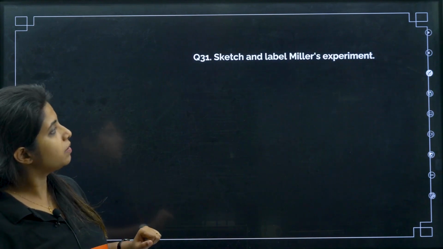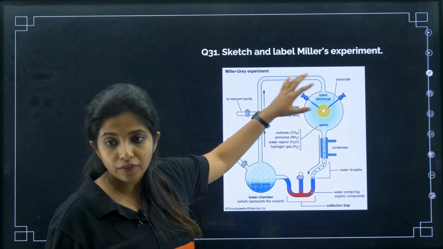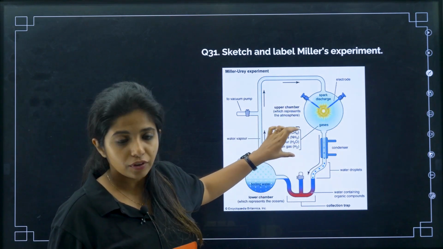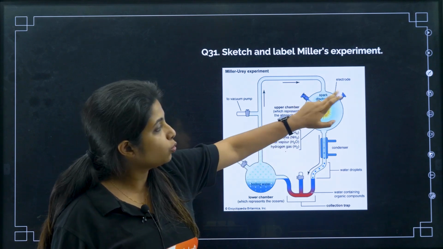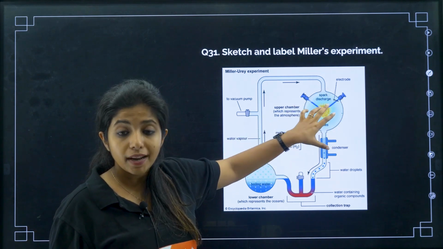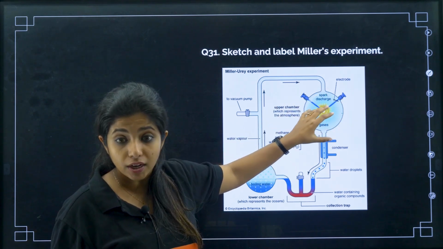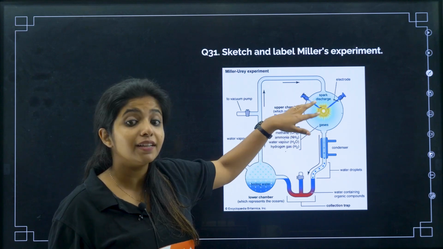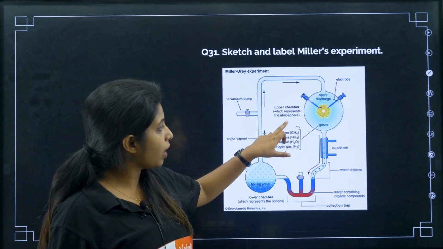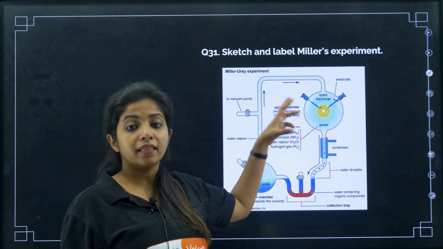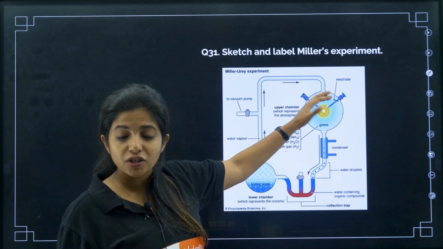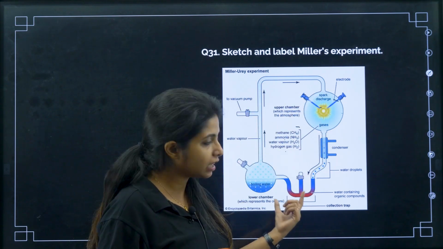Now sketch and label Miller's experiment. This is Miller's experiment where you have to label everything. What all things he included: methane, ammonia, water vapor, hydrogen gas, 2 electrodes, my dear children, in a chamber like this where there is high temperature, 800 degrees Celsius. You just have these gases, water vapor and everything, and then what do you get from these inorganic things? You get organic content right over here, my dear children.